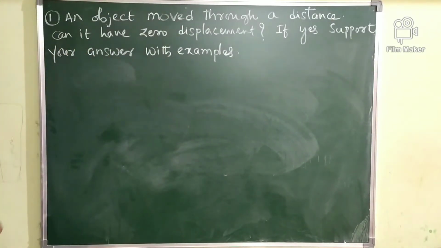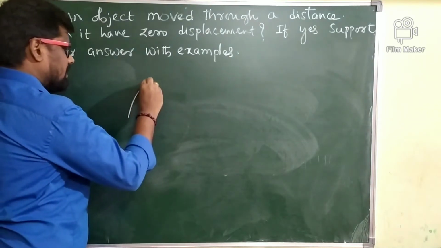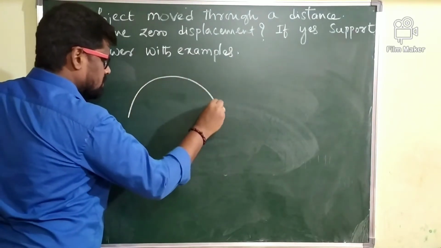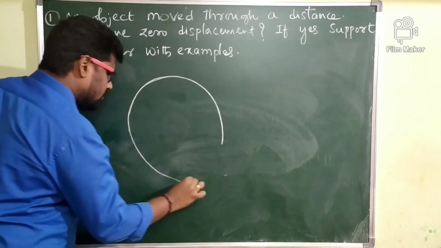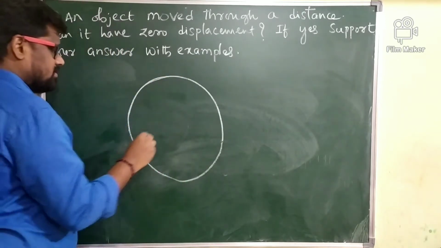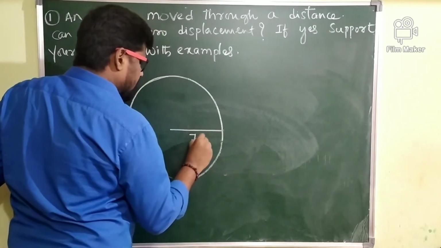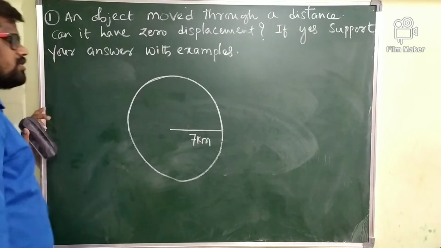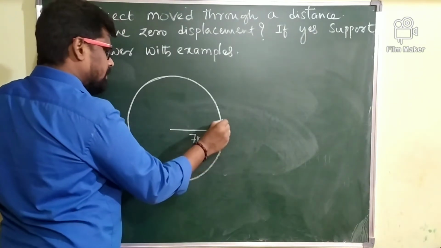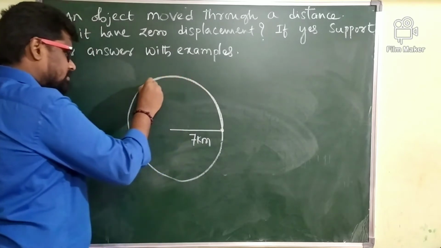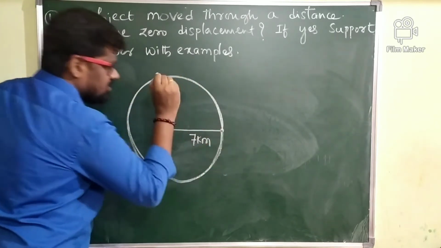Second example is, suppose the body is moving in a circle of a radius, say around, how much is it? 7 kilometer. The radius of the circle is 7 kilometer. The body is moving along the circumference of a circle.